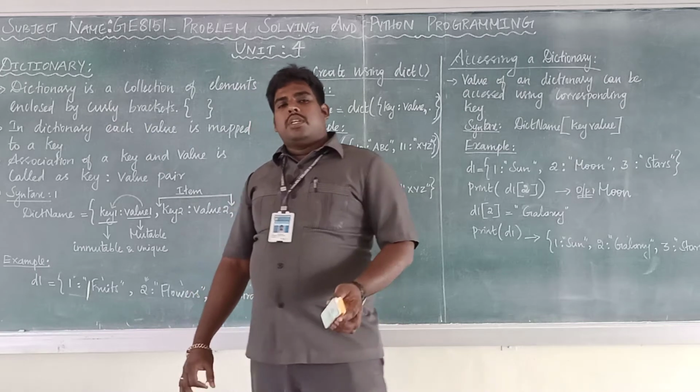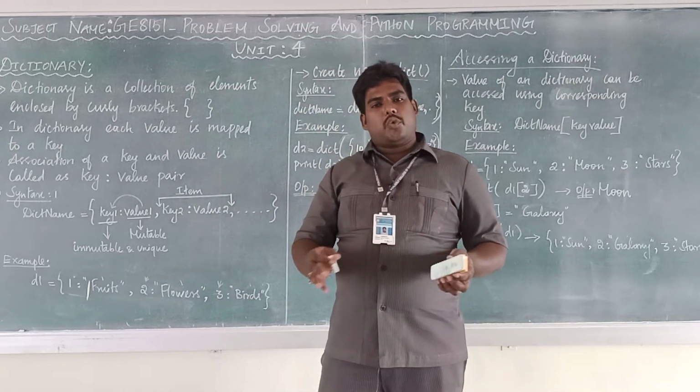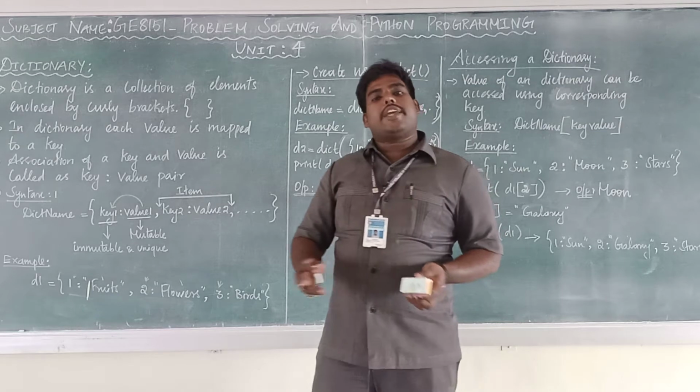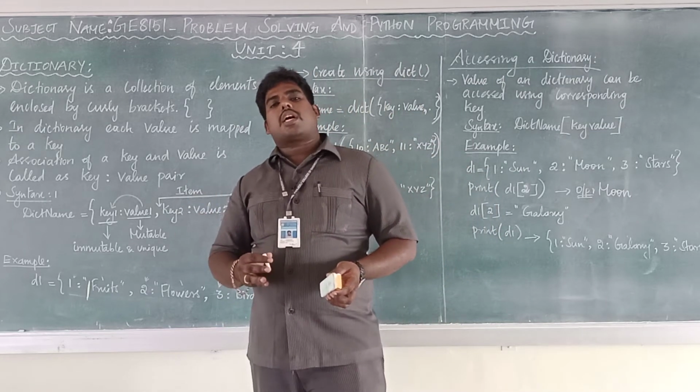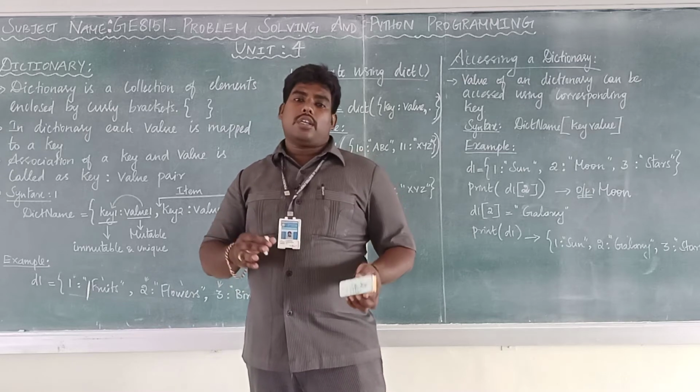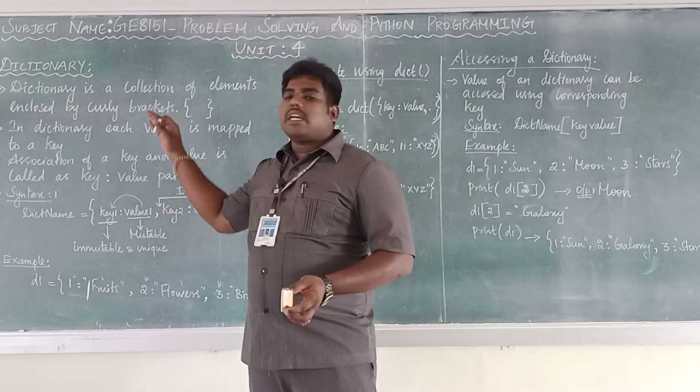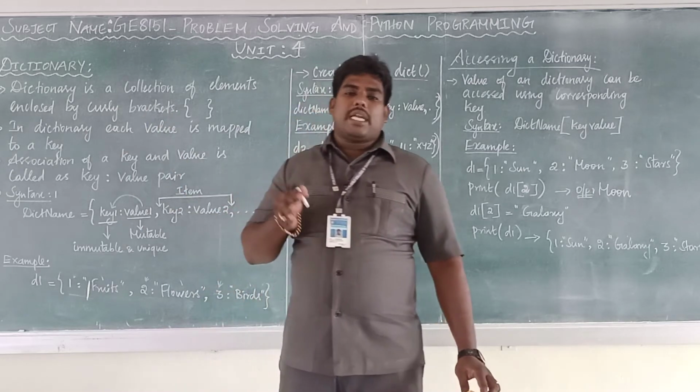The third portion in the fourth unit is another important data type, the dictionary. So far, what we have learned comes under the sequence data type. String, list, and tuple all come under the collection or sequence data type. But the dictionary comes under the mapping data type.